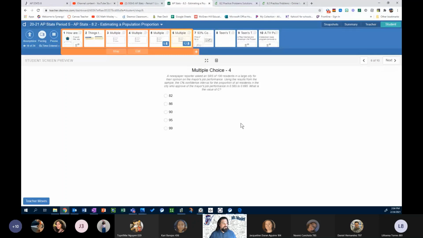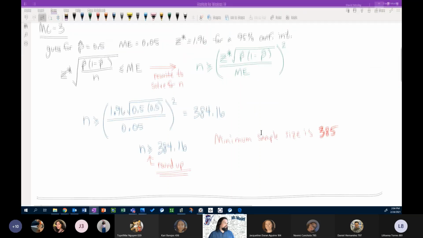Moving on to multiple choice 4. What is the value of C? What is our percentage of confidence? In this one, it is 82. Now this one took a little bit more legwork. We had to do a lot of piecing of things together to get this. So let's look at the math.